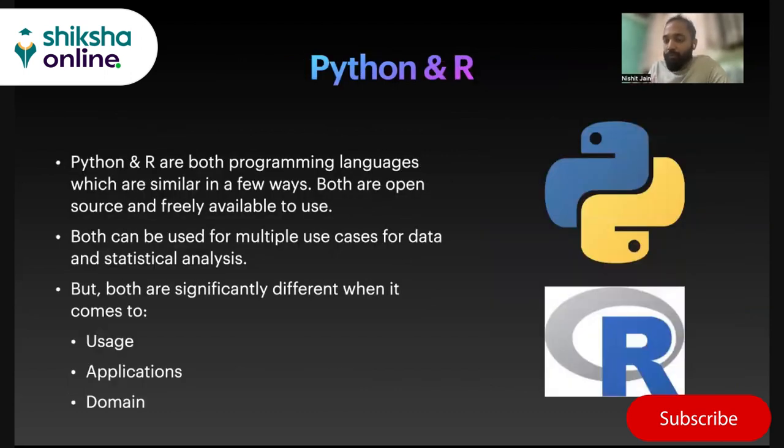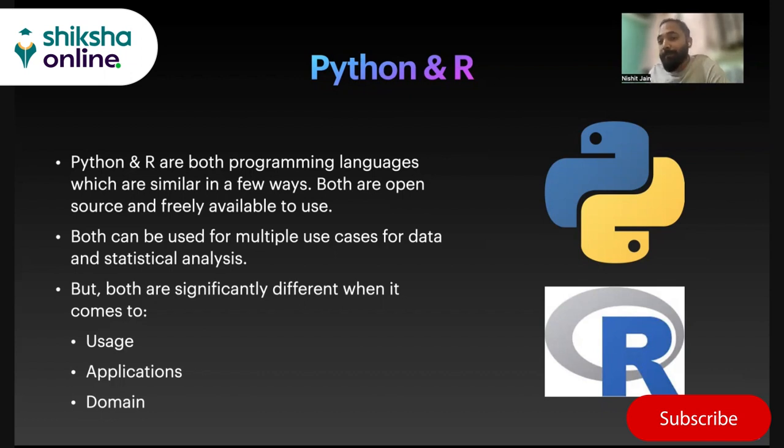So just to answer this question once and for all, I would really like to walk you through what is Python, what is R, and how do they differ, so that you can answer this question for yourself. So Python and R, for really beginners, are both programming languages, which are similar in a few ways, of course. Both are open source, obviously, and freely available to use. Both have multiple use cases for data science and analysis, correct? But both significantly differ when it comes to their usage, applications, and what domain they are being used in.